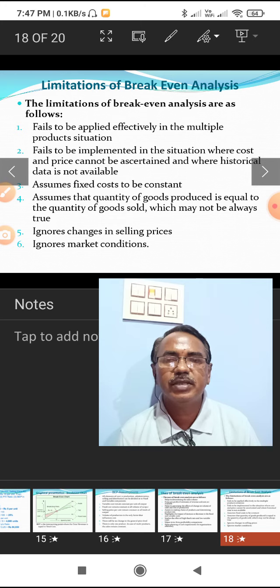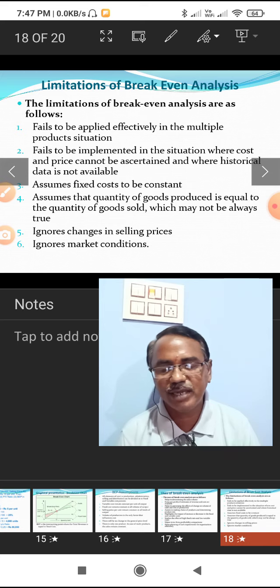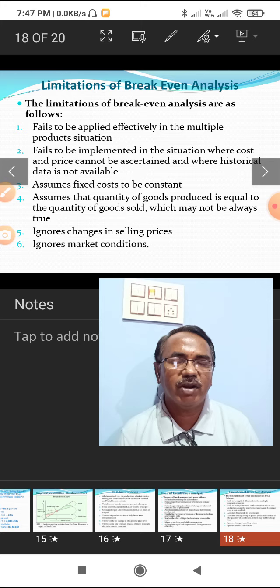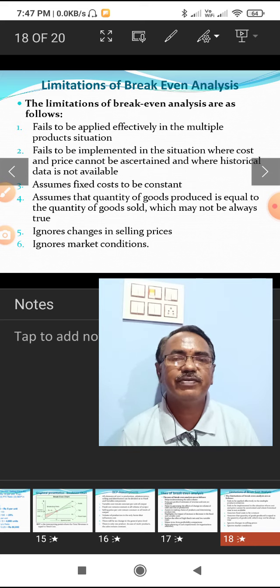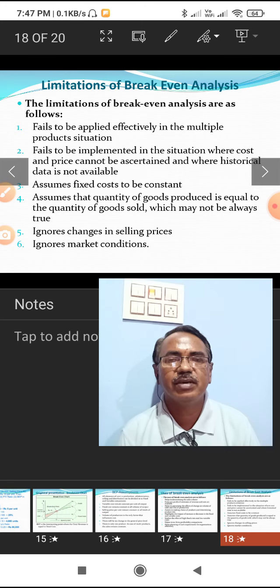Then next, it ignores the change in selling price. The selling price is influenced by a number of factors: the competition, demand, supply, government policies, and taste and preference of customers. Like that, a number of factors affect the selling price, not only the cost of production. But the break-even analysis ignores all such other factors which influence the selling price.